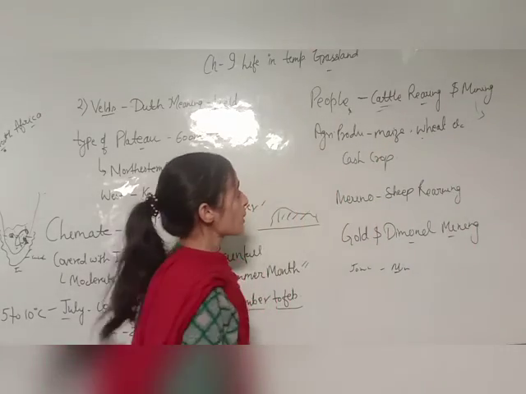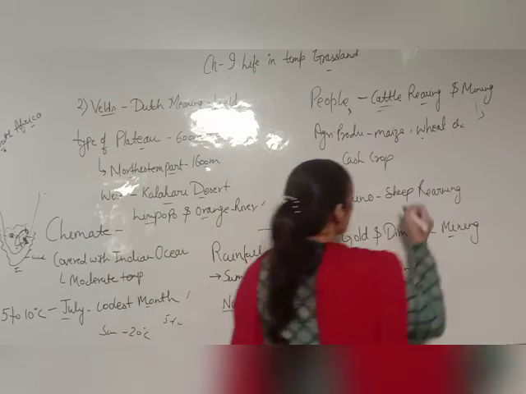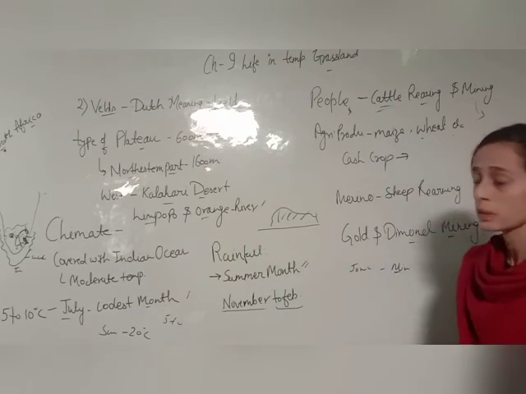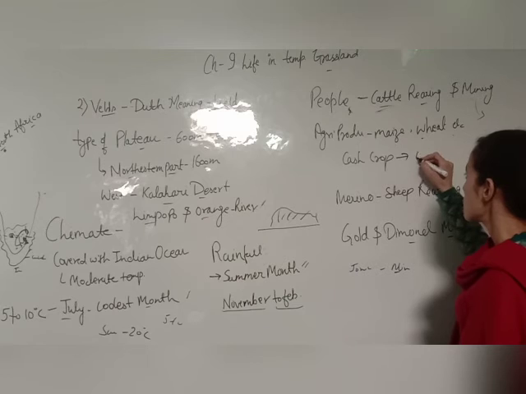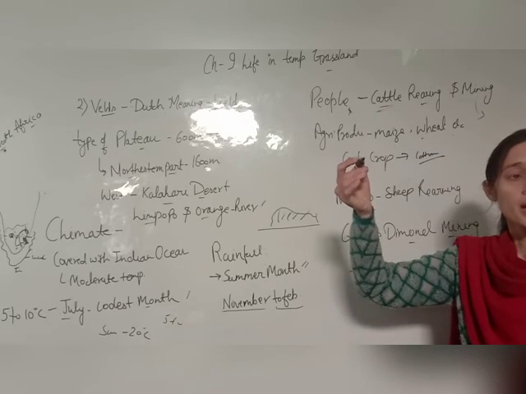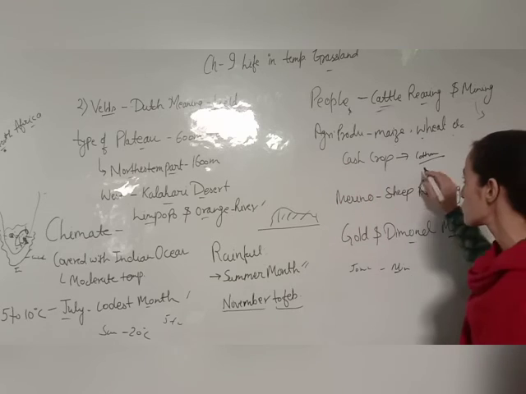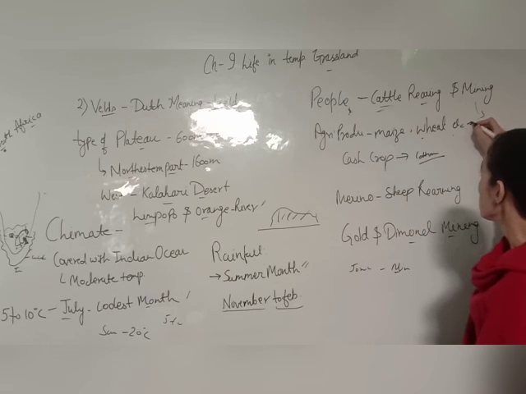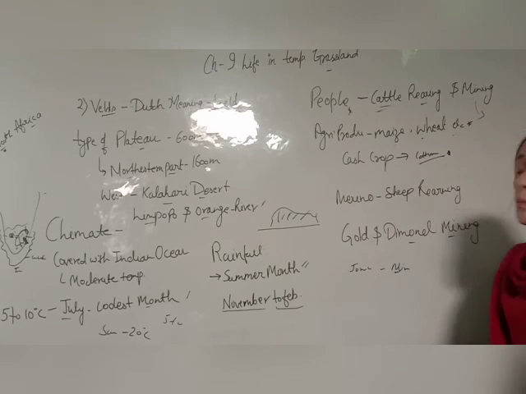These are all your agriculture products. Somewhere you will grow cash crops. Cash crop means like cotton, which we use for further import and export purposes. This one is used for eating purposes, and this is for business purposes.